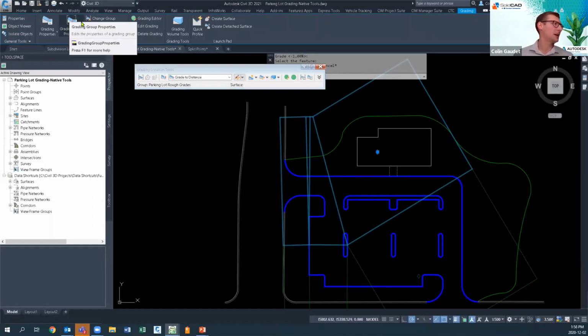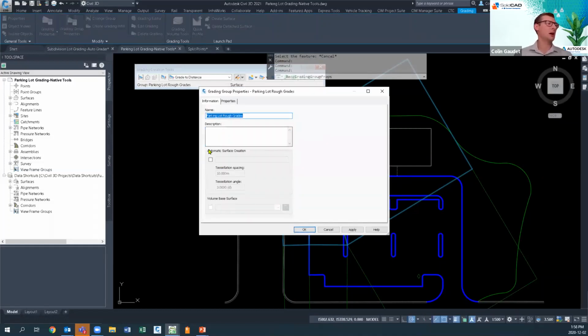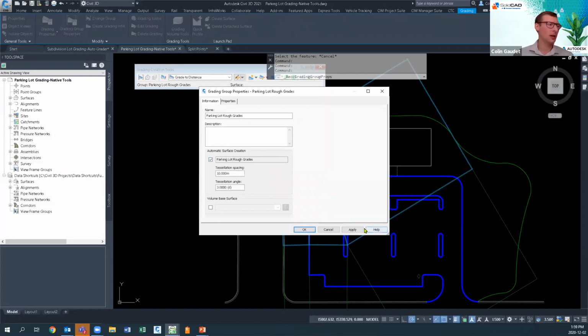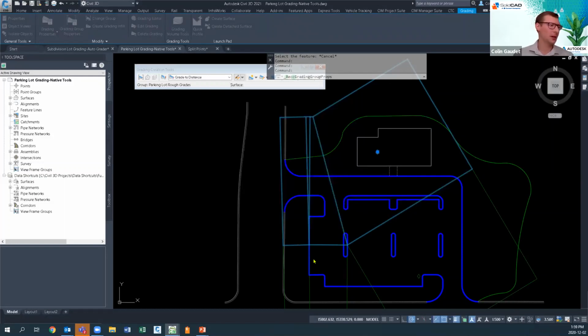Now from there, I can grab any piece of one of those grading. I can go in my contextual tab to the grading group properties. And now I've got that option to turn the surface back on, or to create a surface now. It was never on. It's going to give us some options here. Again, we can add a description and things like that. For right now, this looks good. We'll click OK. And now we've got a grading surface.